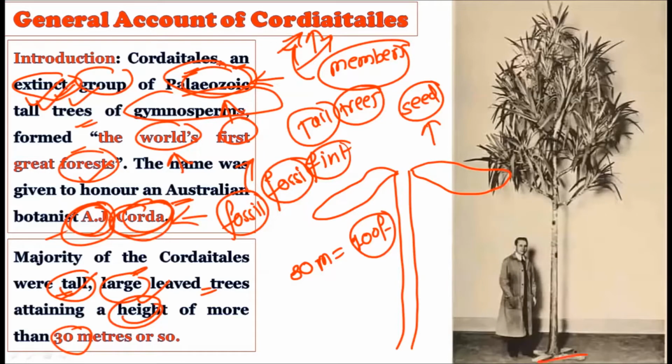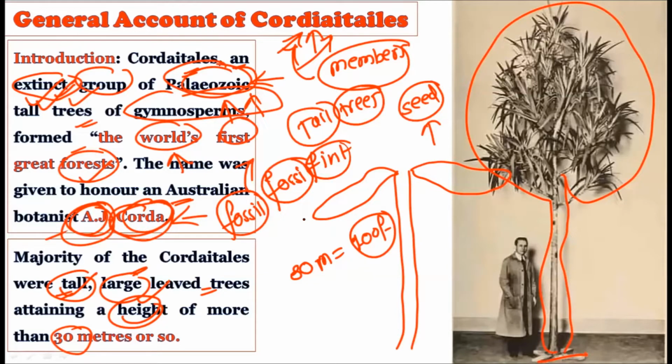You can observe in this particular picture. Such types of plants were there. This is the reconstruction of that plant, and these kinds of plants were shown by the Cordiatales at the time of the Palaeozoic era. So if we were born in the Palaeozoic era, which type of trees are we going to see? We are going to see trees belonging to the Cordiatales. These Cordiatales were quite tall trees, almost 100 feet in height, and they were showing very large leaves.